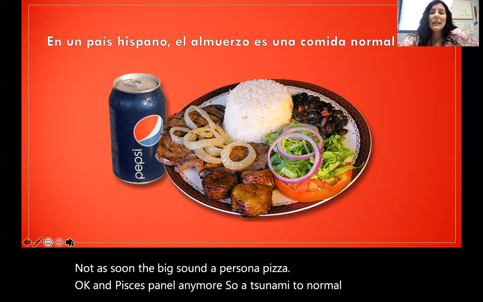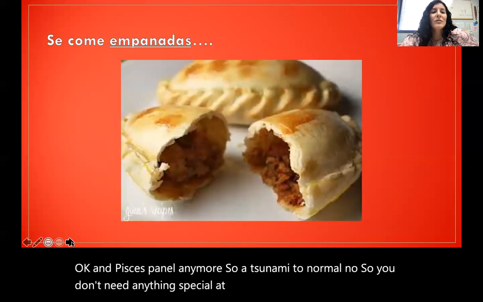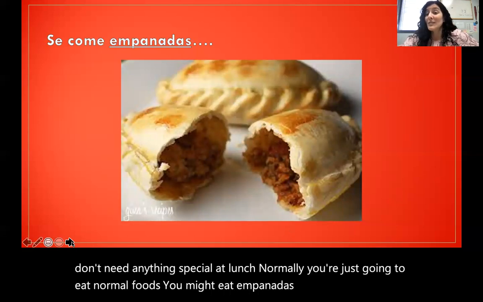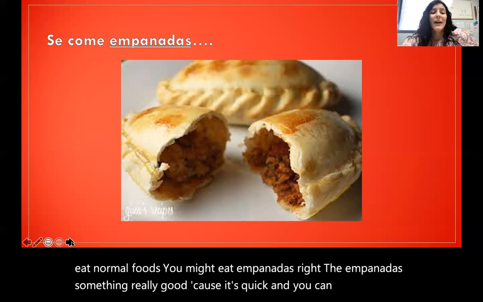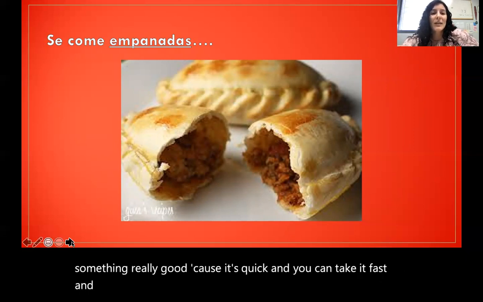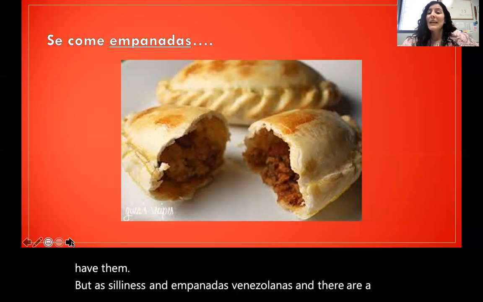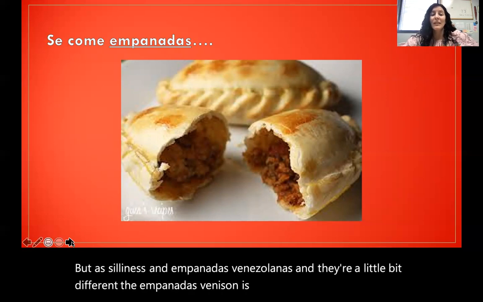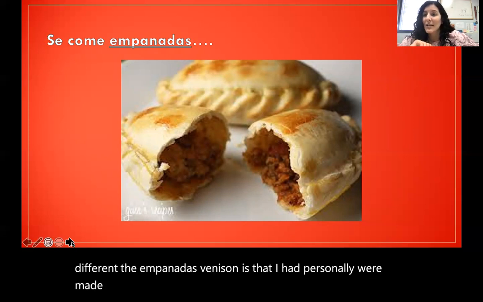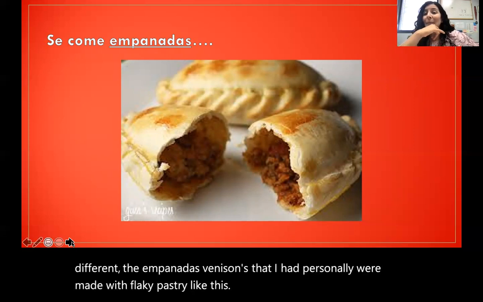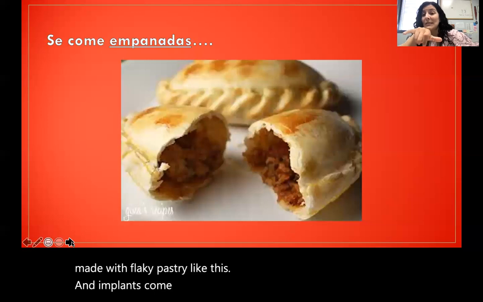So you don't eat anything special at lunch. Normally you're just going to eat normal foods. You might eat empanadas, right? The empanada is something really good because it's quick and you can take it fast. Empanadas come from 2 countries, but they're eaten in a lot of countries. So this is not exclusive, but you can have empanadas chilenas and empanadas venezolanas, and they're a little bit different. The empanadas venezolanas that I had personally were made with flaky pastry like this. And empanadas come either salty or sometimes sweet too.